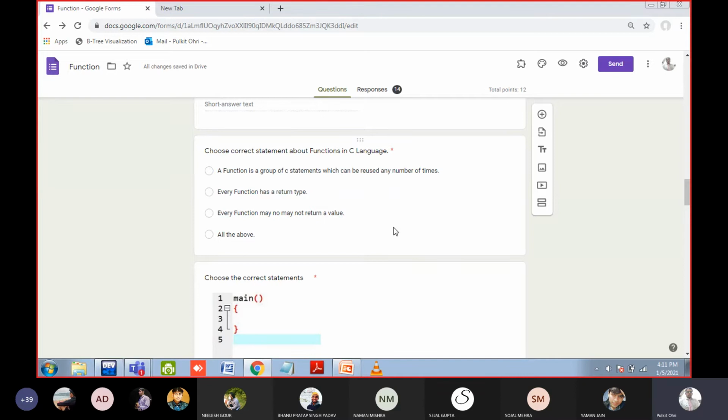Every function may or may not have a return value. Of course, it can have void, it can have int. Void means nothing, or you cannot write anything. You can ignore the void also. So the thing is, you can easily see that option number A and C are correct. So if option number A and C are correct, of course, all of the above is the answer. Option number B is also correct. Yes or no? So all of the above is the answer.